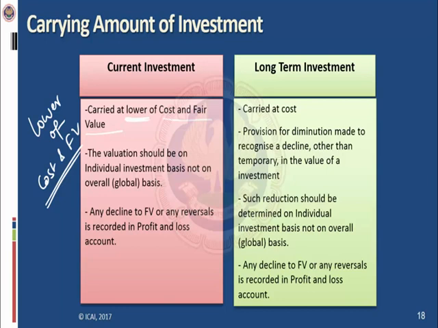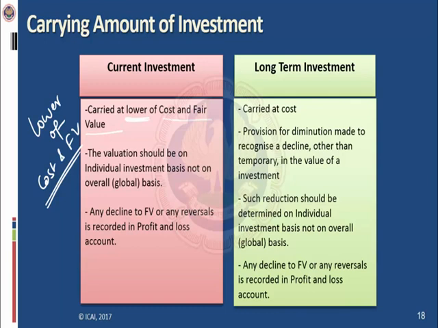So going by globally, let's say the entity was having a portfolio of 10 lakh rupees and the value of the overall portfolio is 11 lakh rupees. So prima facie the entity is making money, the entity is in profit. So the entity would recognize that gain, but it is not correct. The entity has to look from the angle of a single investment basis. So if investment A is incurring losses, then provision for diminution will be made, and if B, C, D, E are making profit, then they have to be carried at cost only.